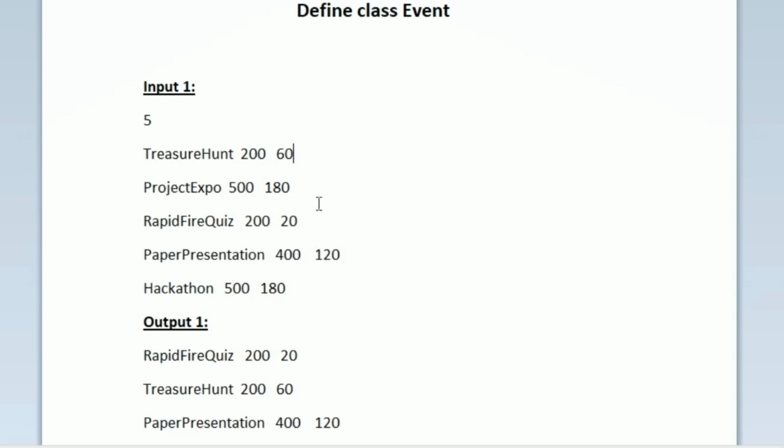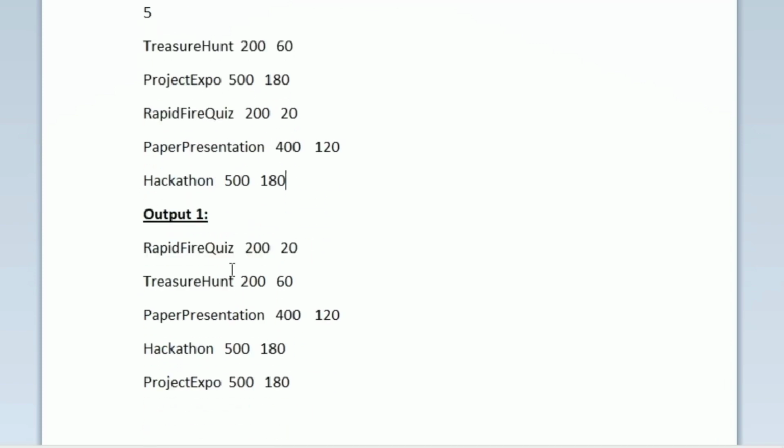n records based upon the conditions given in the question. While sorting, first we have to sort these records based upon the registration fee, and if two or more records have the same registration fee, then we have to sort those based upon the duration. And if some records have the same registration fee and the same duration, then we have to sort those based upon the title.